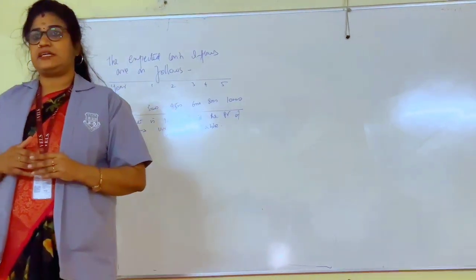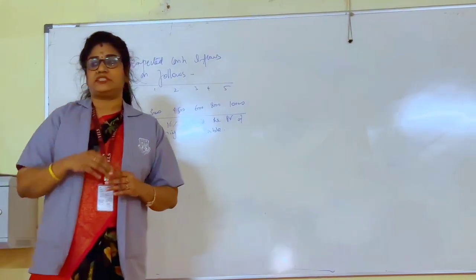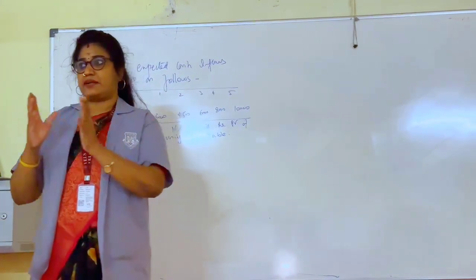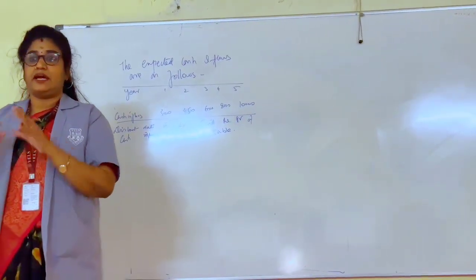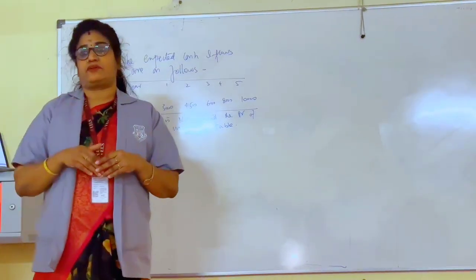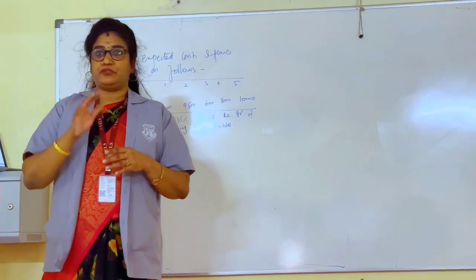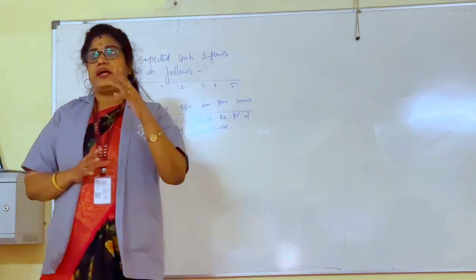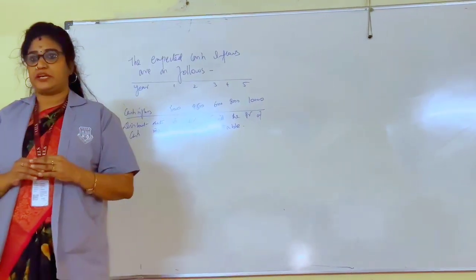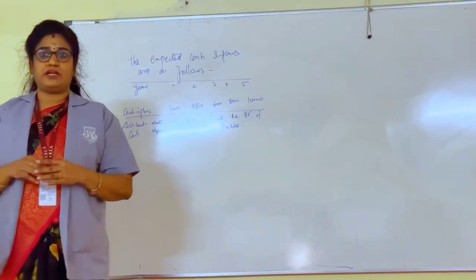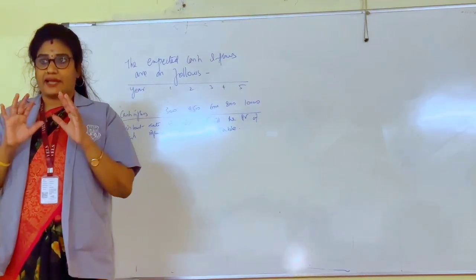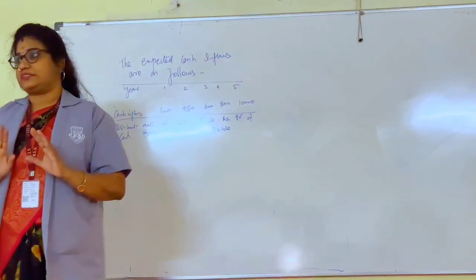So when we were discussing a few classes ago, I was teaching about payback period. Two types I said: one is traditional payback and another one is the discounted method. The discounted method considers the time value of money. For example, if there is one project where in the traditional method you get your investment back within 2 years, but when you take time value of money, it will actually take more than 4 years. So what is the real scenario? Why should we consider this?